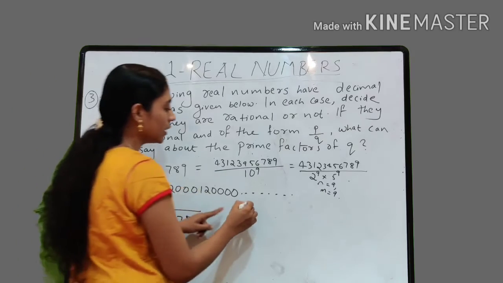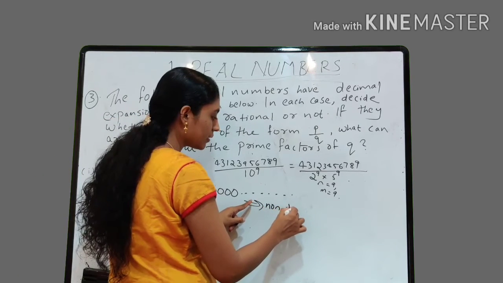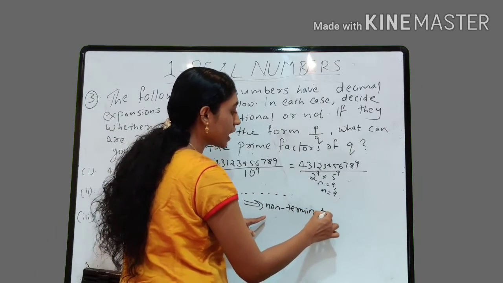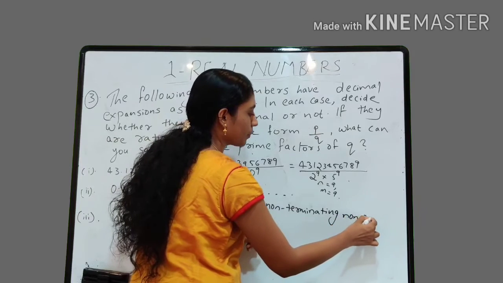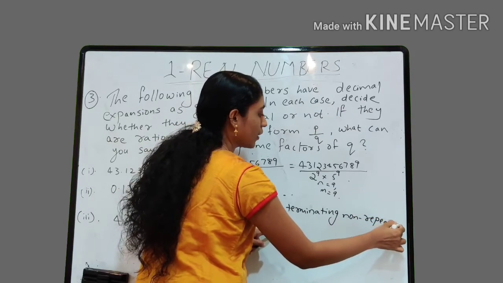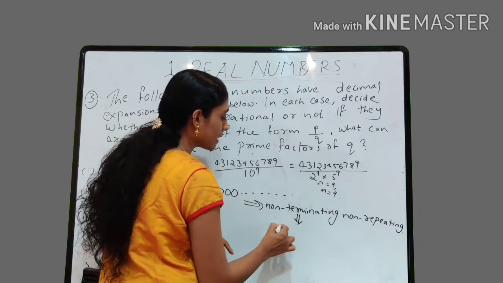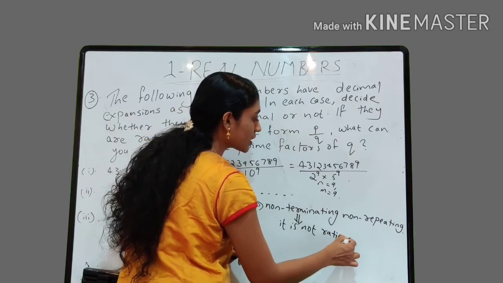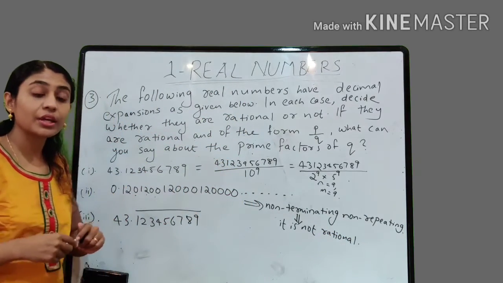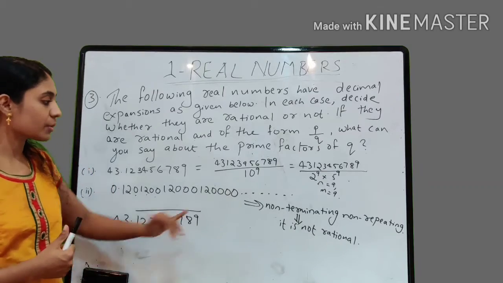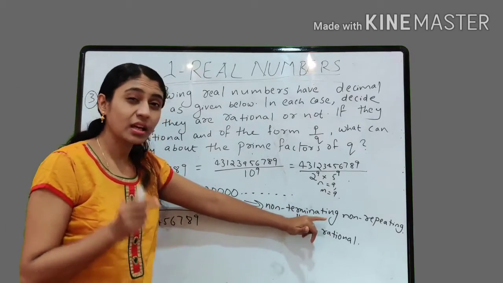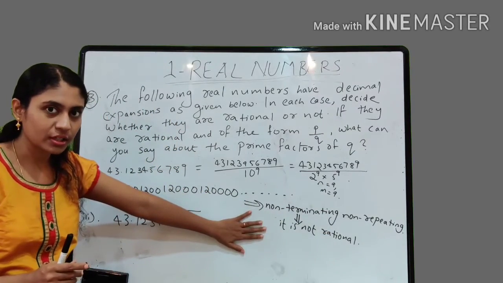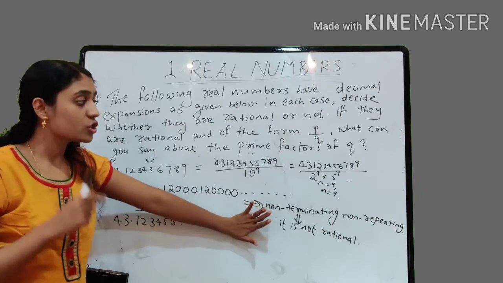So this number is non-terminating. This is having no end. So this is non-terminating as well as non-repeating, which implies that this number is not rational. Why? Rational numbers either have a terminating decimal expansion or have a non-terminating repeating decimal expansion. But in this case, it is having a non-terminating, non-repeating decimal expansion, friends. Understood? Why this number is not rational?